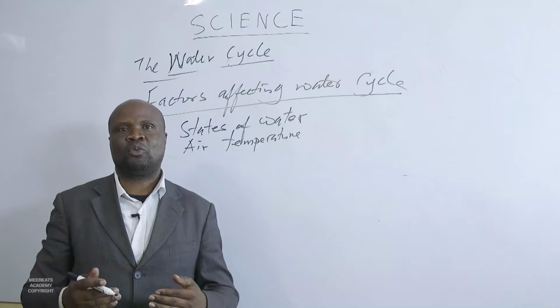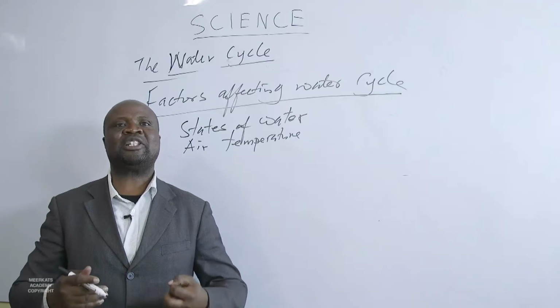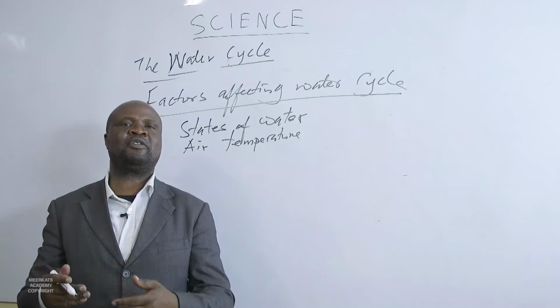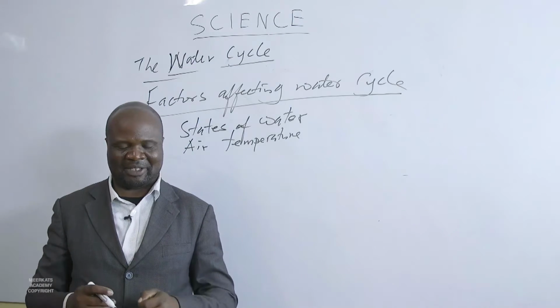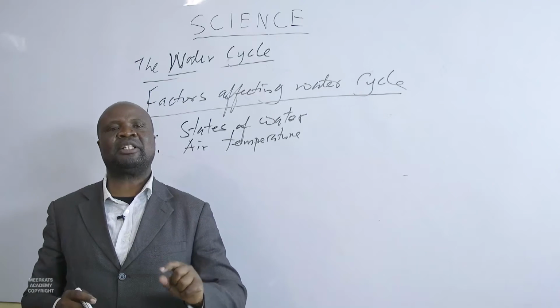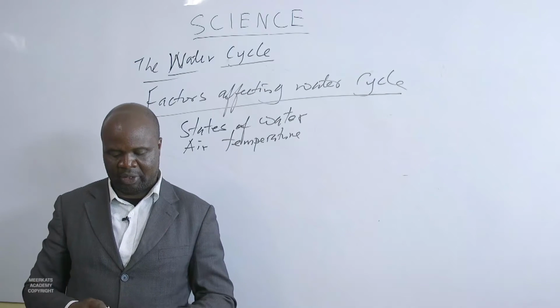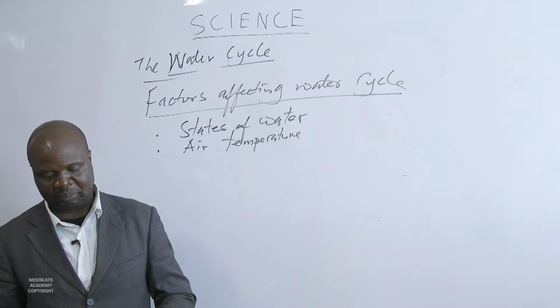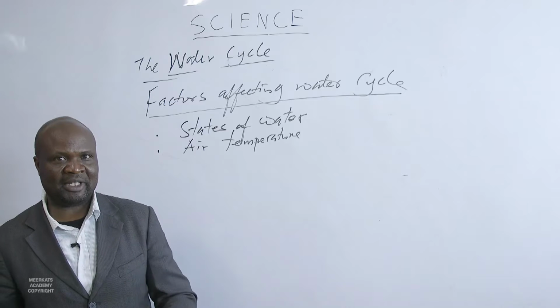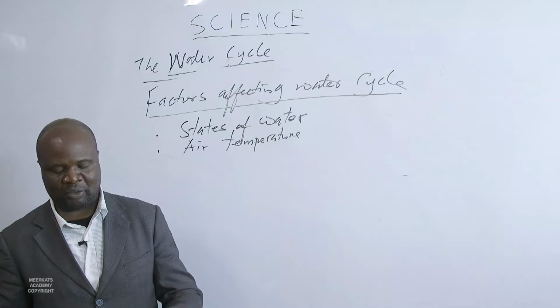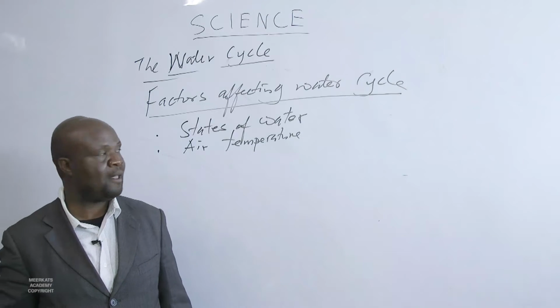Then there are plants that, when they know they're going to lose a lot of water, shed their leaves, because having leaves will mean losing water to the atmosphere. So that can vary depending on the temperature. When the temperature is high, more water will be lost to the atmosphere. With low temperatures, the water lost will be low.